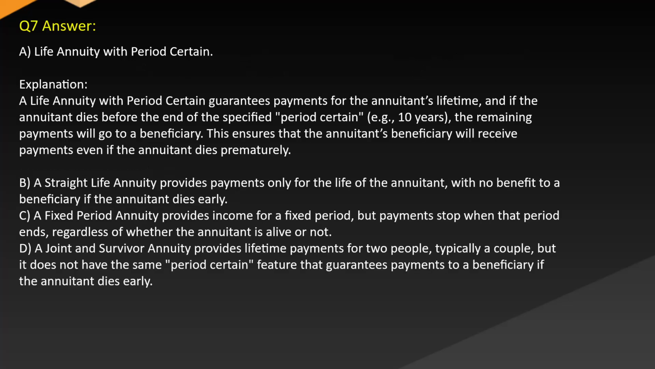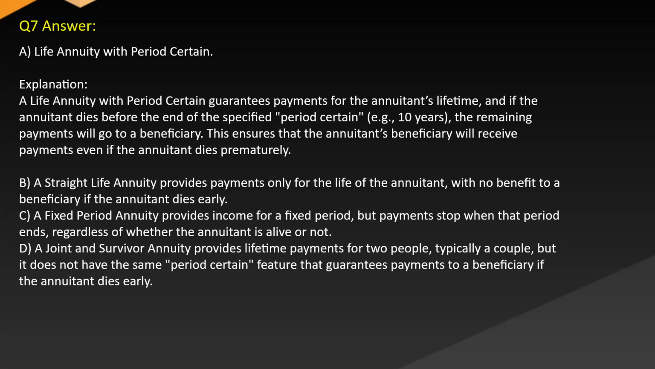Answer: A. Life annuity with period certain. Explanation: a life annuity with period certain guarantees payments for the annuitant's lifetime, and if the annuitant dies before the end of the specified period certain, e.g. 10 years, the remaining payments will go to a beneficiary. This ensures that the annuitant's beneficiary will receive payments even if the annuitant dies prematurely.